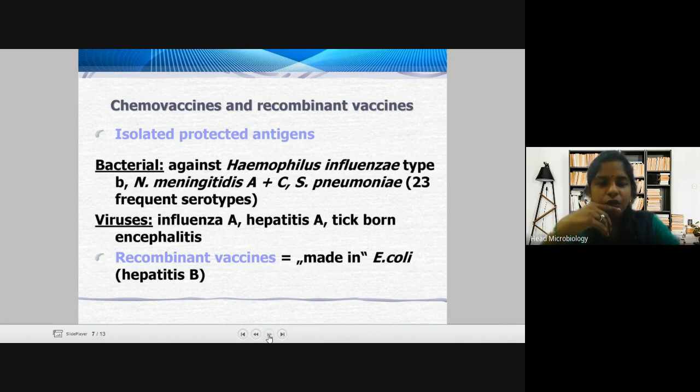These all come under the bacterial vaccines. Then under viruses, you have influenza A, hepatitis A, and tick-borne encephalitis. So you have vaccines against all these. Then recombinant vaccines are made in E. coli, for example hepatitis B. So these are examples of bacterial vaccines, viral vaccines, and recombinant vaccines.